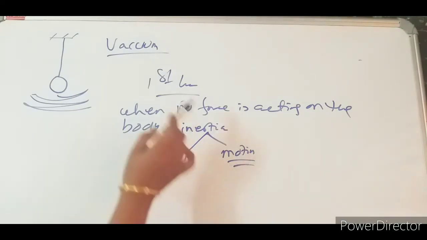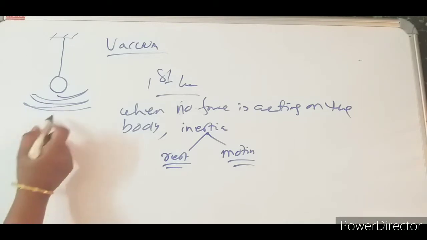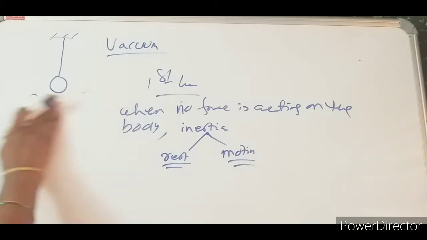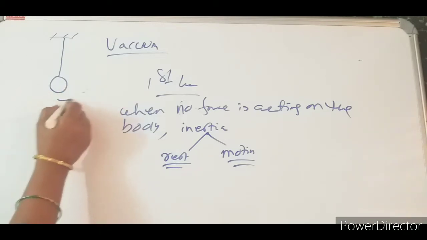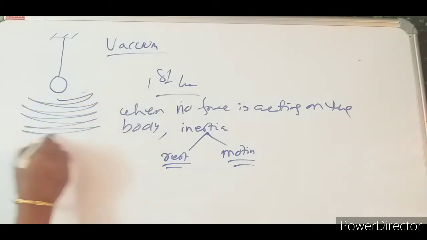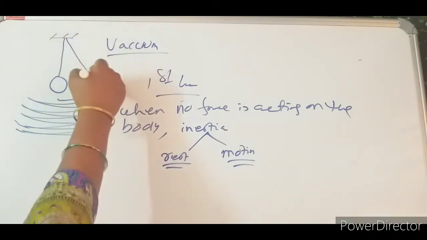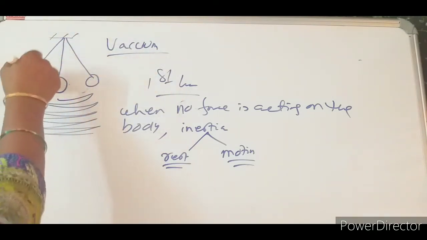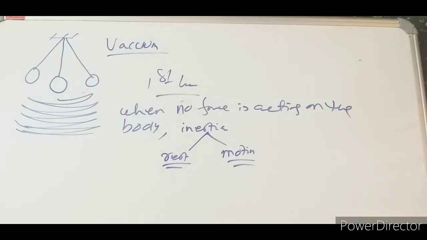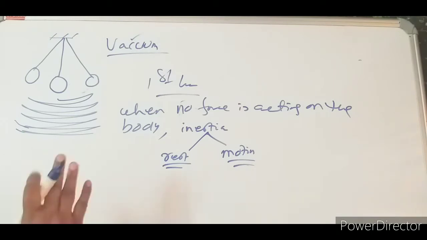The same thing we can apply here. No external force is acting on the body, so the body will oscillate at its natural frequency. There will be no stop here, and whatever amplitude I have taken will remain constant forever. As long as the body is in vacuum, it will keep oscillating.